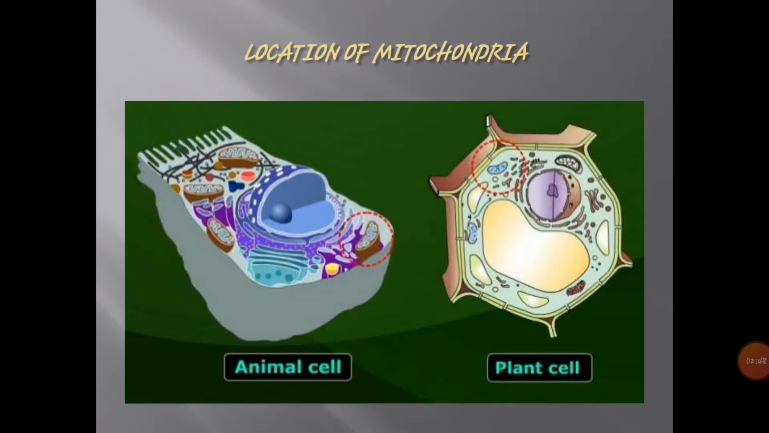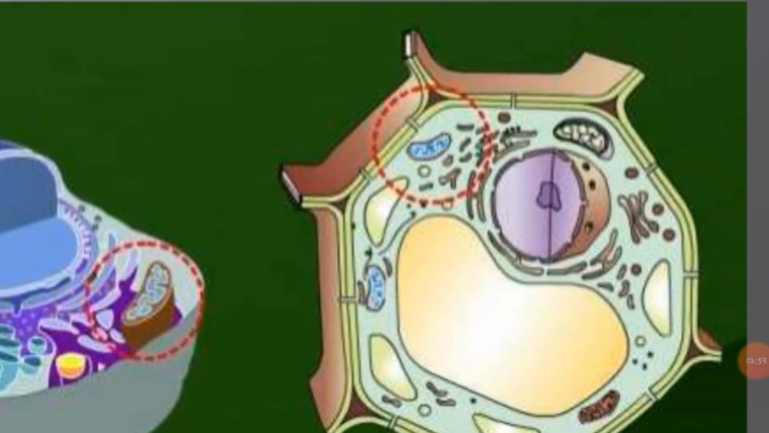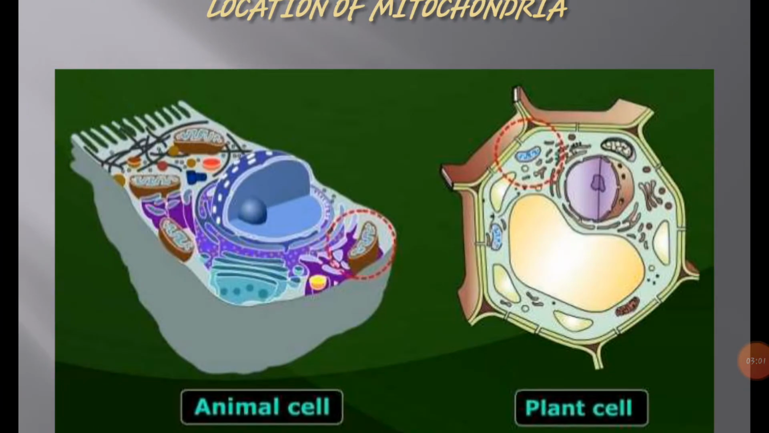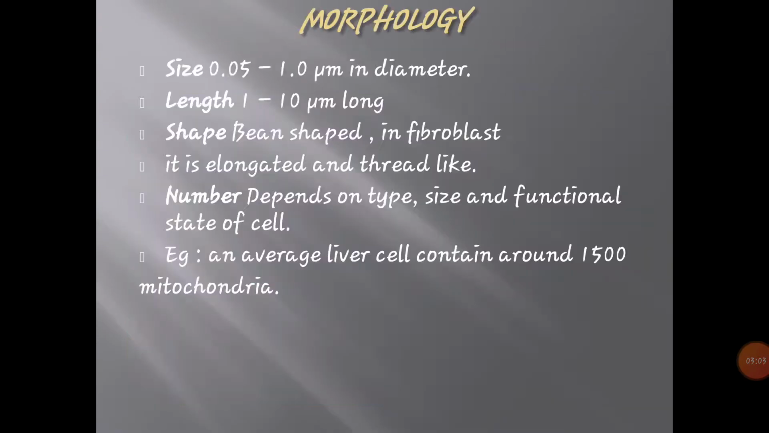Next, location of mitochondria. Here we can see the location of mitochondria. Mitochondria are present near the plasma membrane in both animal cell and plant cell. Then next is morphology of mitochondria. The size of mitochondria is 0.05 to 1 micrometer in diameter, and length is 1 to 10 micrometer. The shape of mitochondria is bean shape, elongated and thread like.